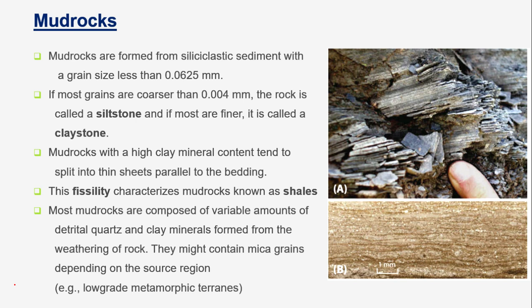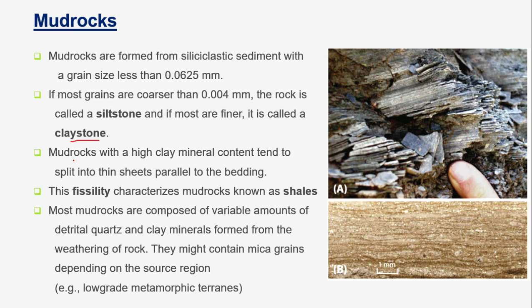we generally call it silt size, and if the rock comprises grains that are coarser than 0.004, that is, the size more than 1 by 256 millimeter, we call it siltstone, and the rocks that are formed of less than 1 by 256 millimeter, that is, these are generally the clay size grains, and we call it claystone. So the mud rocks with a high clay mineral content tend to split into thin sheets parallel to the bedding, and this property of splitting into thin sheets parallel to the bedding is called fissility.